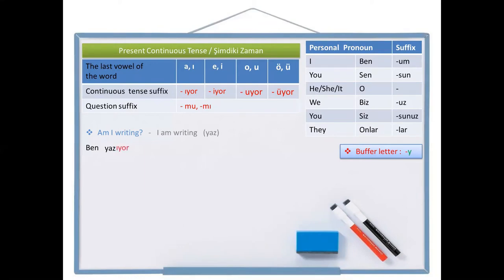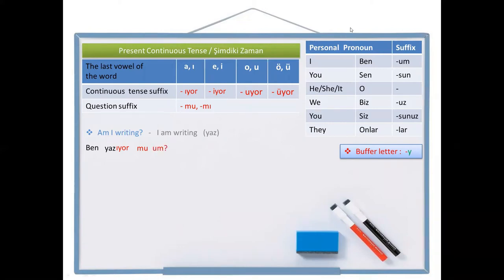Writing, yazıyor. To make a positive sentence, at this point I need to add the personal pronoun suffix and the sentence becomes ben yazıyorum. But this is a question sentence, so at this point I will leave a space and add the question suffix: ben yazıyor mu, and in the end of the sentence I'm going to write the personal pronoun suffix.